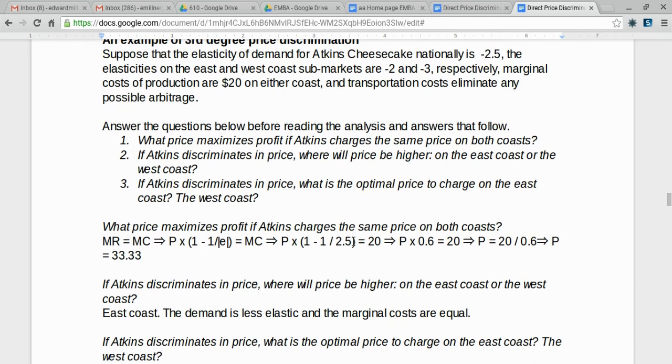If Atkins discriminates in price, what is the optimal price to charge on the East Coast? And then what's the optimal price on the West Coast? Stop the video, form your answers, continue the video when you're ready to proceed.